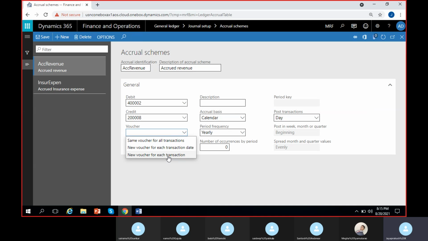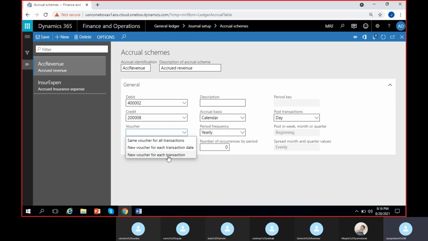But when we post an accrual entry, we know for the first day, two entries will be posted. There will be a dummy entry, the reversal entry, where the same account is debited and credited, as I showed you yesterday. Later for the same day, another entry is posted, the accrued entry for that particular month. So on the same date there will be two transactions: one the reversal dummy entry, another the first accrual entry.